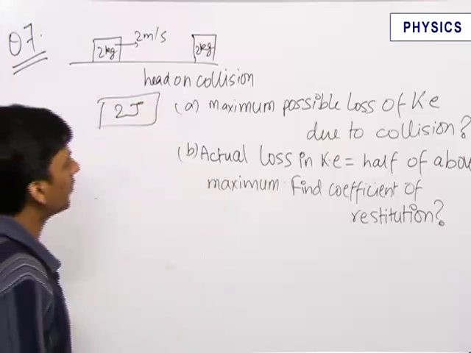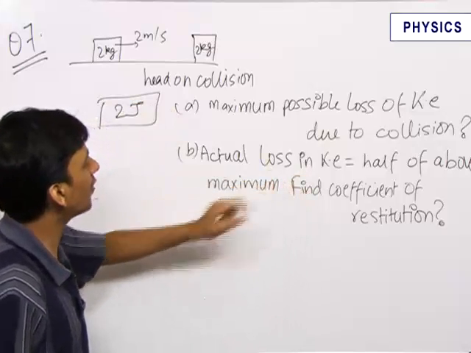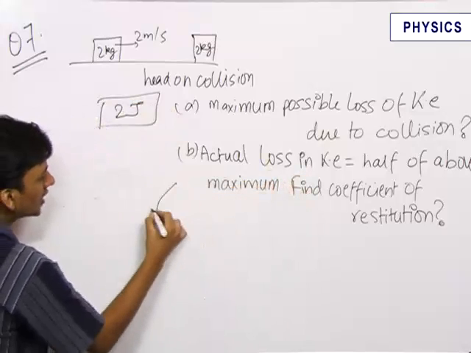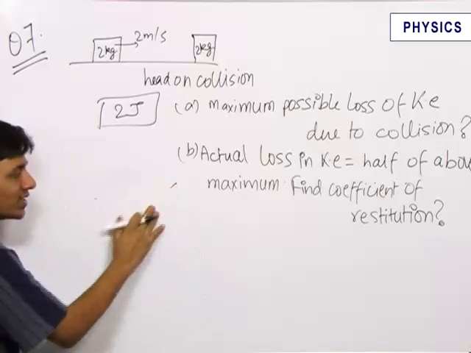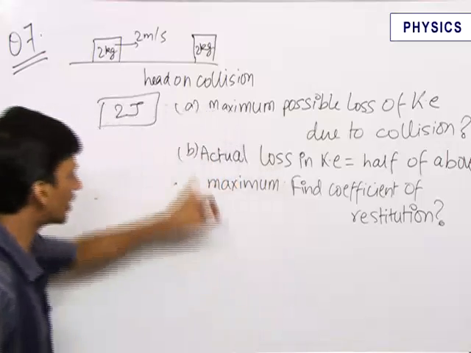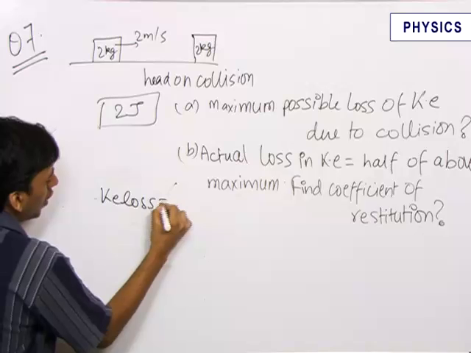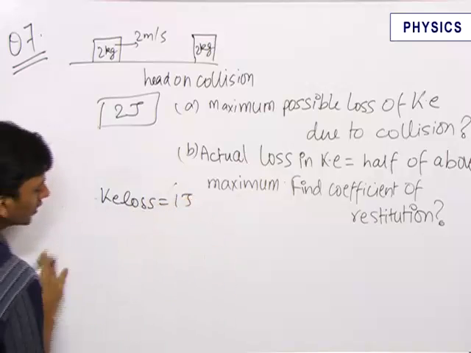In the second part we have been asked: actual loss in kinetic energy is equal to half of the above maximum. That is the loss in kinetic energy. Actually what has happened is that it is not a perfectly inelastic collision. The loss in kinetic energy is 1 joule. So let us redraw the diagram for collision.